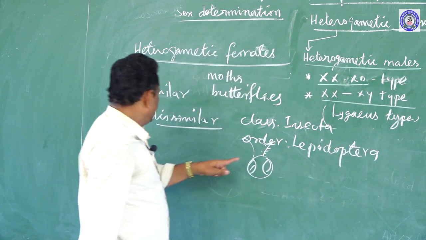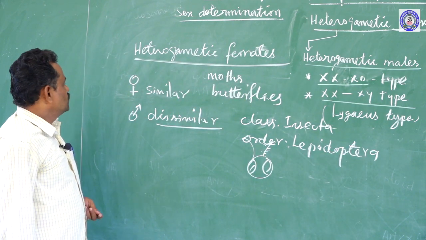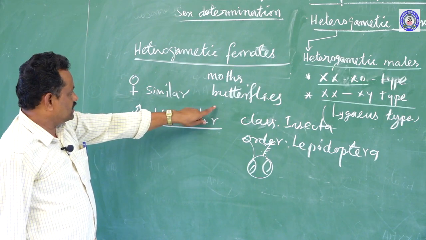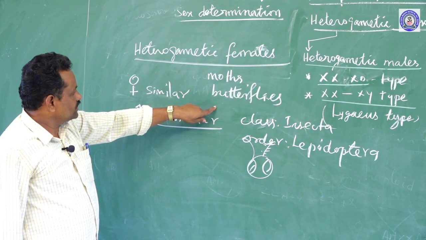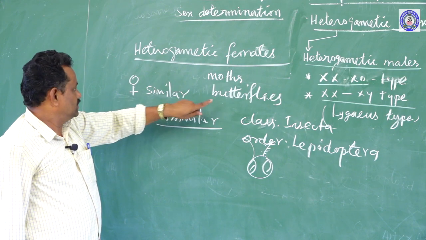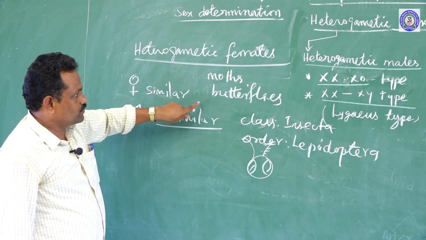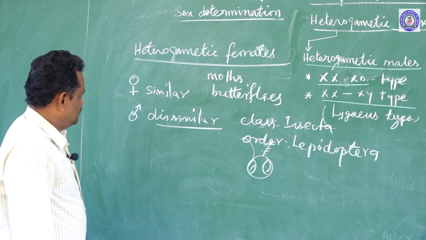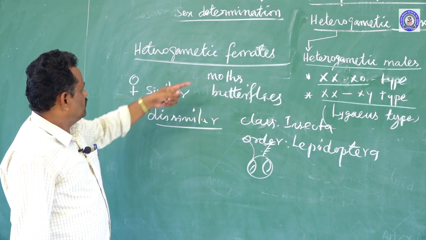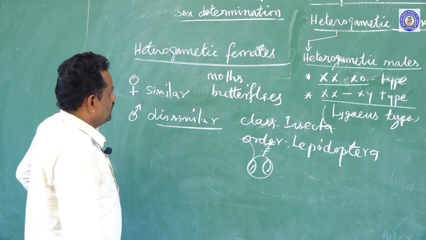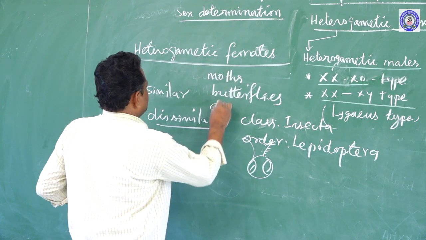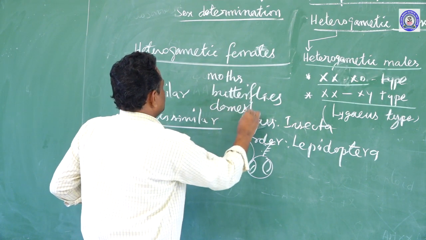In this Lepidoptera group of organisms, female organisms produce dissimilar types of gametes, but the male organism produces similar types of gametes. So moth, butterfly, and also domestic chicken.